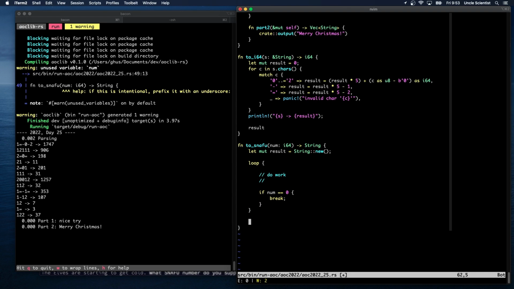And then this is going to be results.chars.reverse.collect, which probably can be inferred. All right, so what do we need to do in terms of the work? We are going to modify number because we want to divide by 5 each time. Match num mod 5. If it's 0 to 2, then all we need to do is push that number on. Okay, result push.